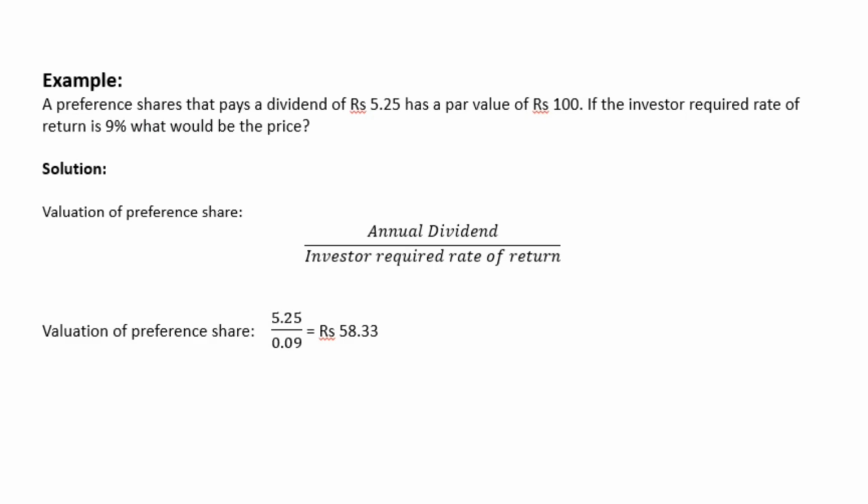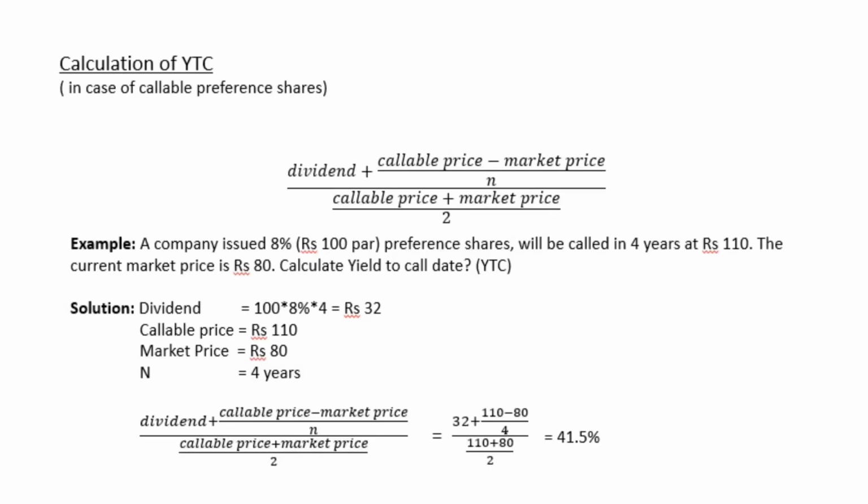Now, this is the calculation of yield to call date, and this formula is used when you have callable preference shares. Okay, let us take an example. A company has issued 8% preference shares having par value of rupees 100, which will be called in 4 years at rupees 110. The current market price is 80. You are supposed to calculate yield to call date.